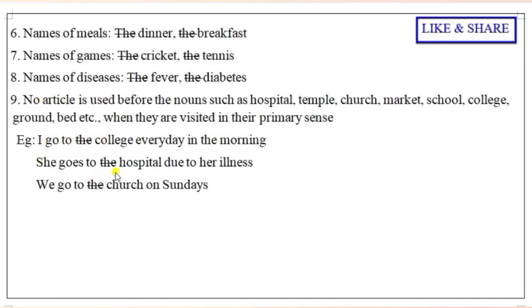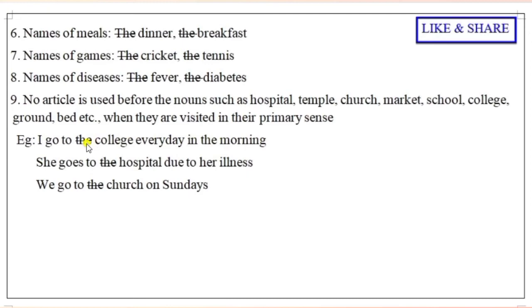I go to the college to meet my friend. Then it is correct. When constructing I go to college every day in the morning, it is for study purpose. I go to the college to meet my friend. Here it is not the primary sense. It is a secondary sense.